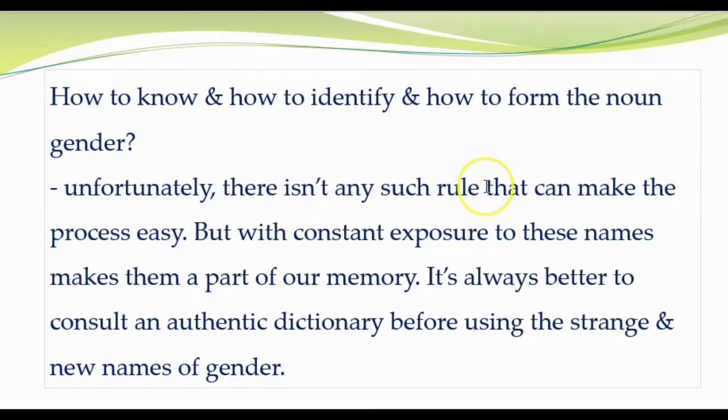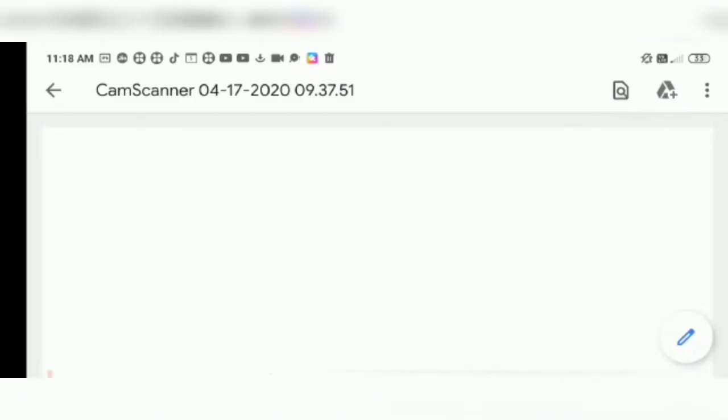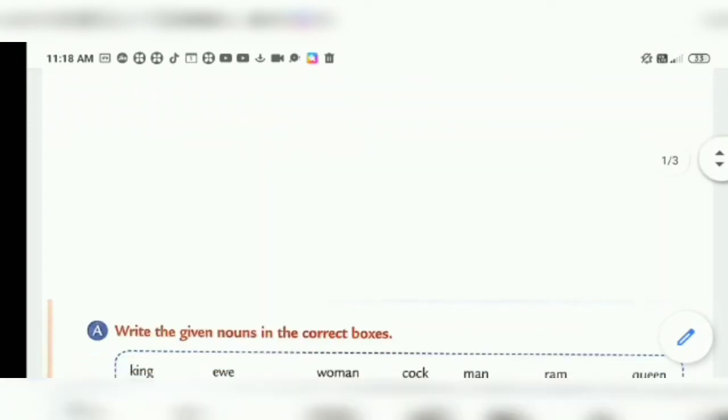Actually, unfortunately, there isn't any such rule that can make the process easy. But constant exposure to these names makes them a part of our memory. It's always better to consult an authentic dictionary before using the strange and new names of gender. By getting constant exposure, we mean we have to read. Reading is the best way to get vocabulary and to gain knowledge, right? So by reading books or newspapers, we can learn so many things, right?